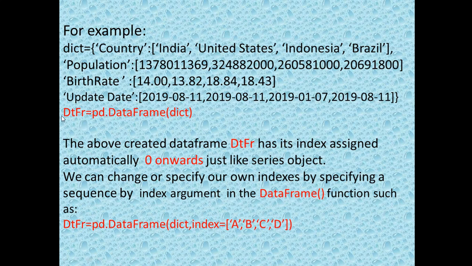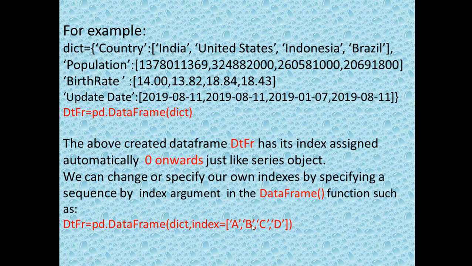You have to know about the creation of the data frame using this command: the data frame object, then equal to, then pd.DataFrame, where D and F must be written in capital, and inside the brackets you will pass the dictionary, because this data frame we are going to create is with the help of a 2D dictionary. The dictionary should be created already before passing it, then only it will accept it, otherwise this line will produce an error. If dict is not available, obviously it will produce an error. By default the row indexes will display as 0, 1, 2, 3, 4.